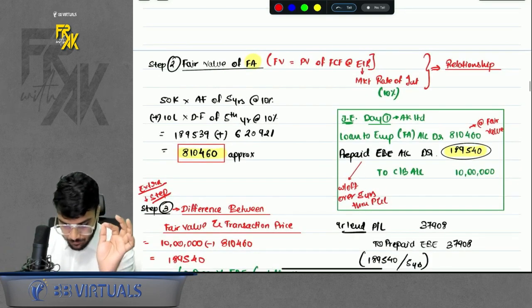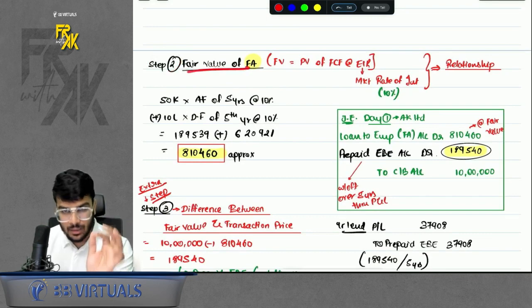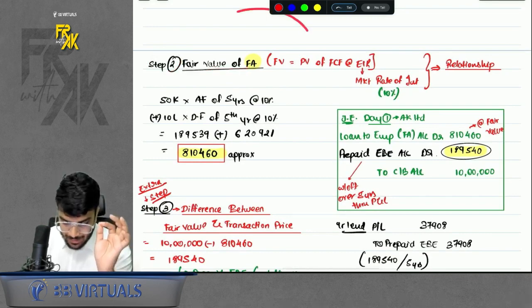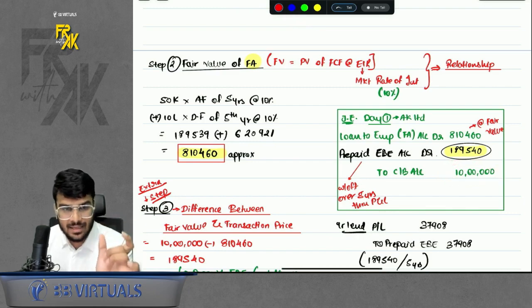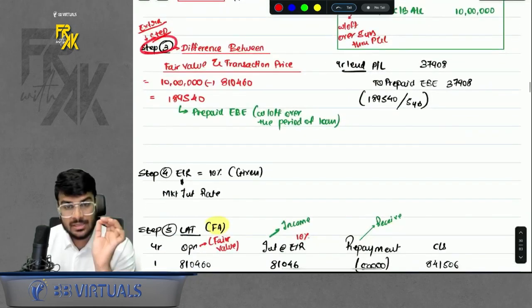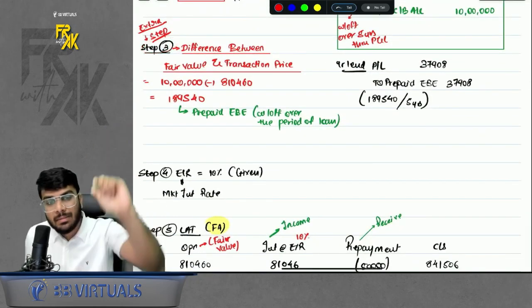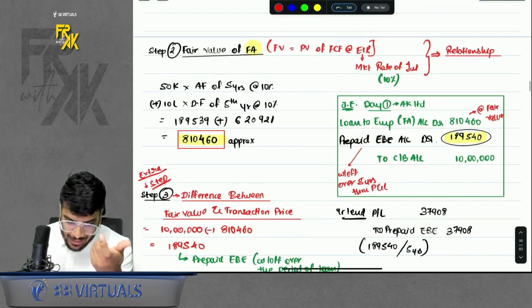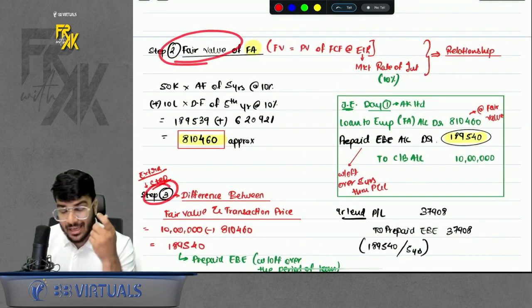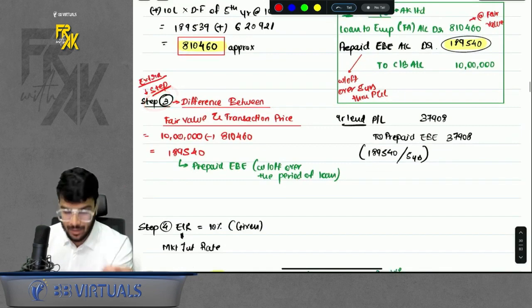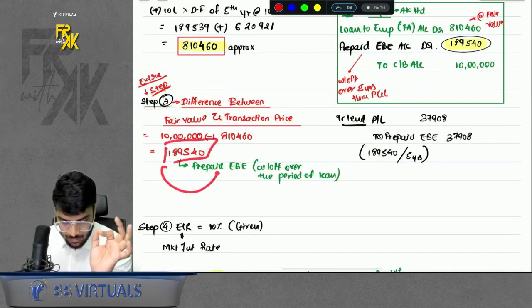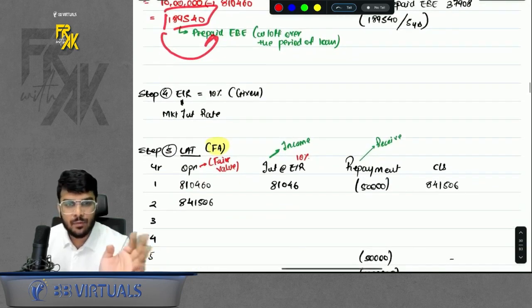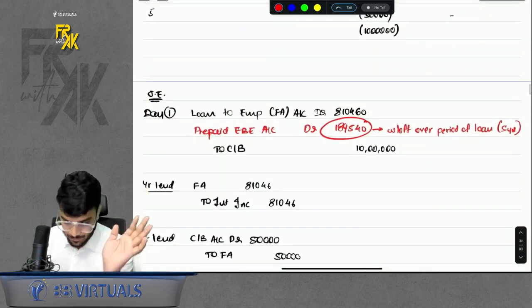That means when you calculated fair value, it was not the same as your transaction price. It was different from your transaction price. So some difference arises now. So that is the extra step here. That is step number 3. So originally step number 3 was EIR, but wherever you calculate the fair value, there will be one extra step, step number 3, that is the difference between fair value and transaction price. So yeah, the difference was this much. We discussed the treatment also. Then step number 4 EIR, step number 5 LAT, it is one and the same.